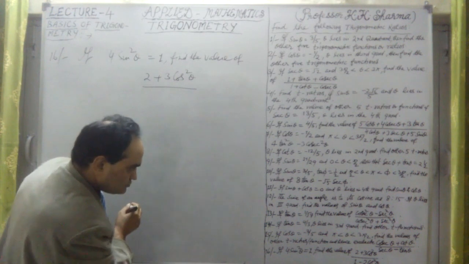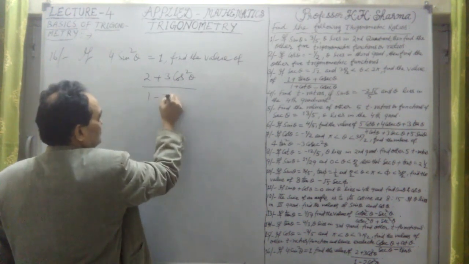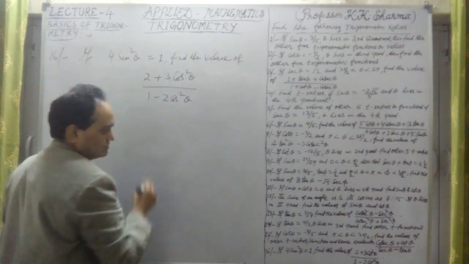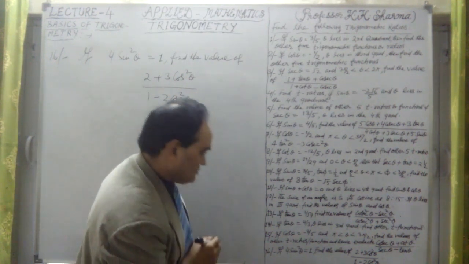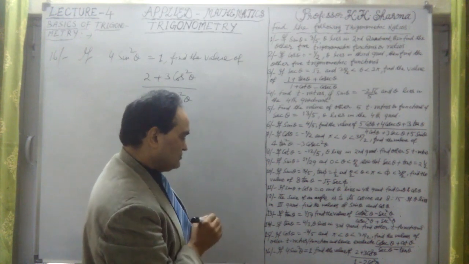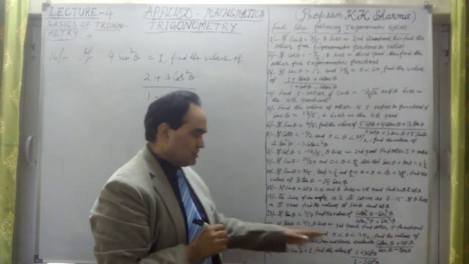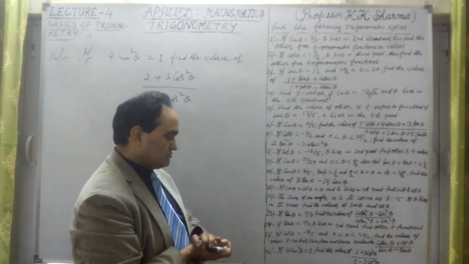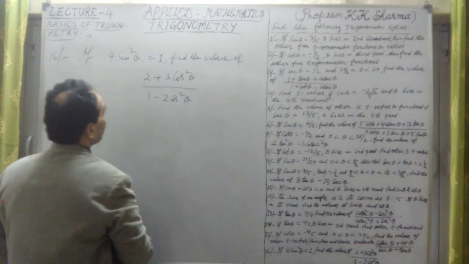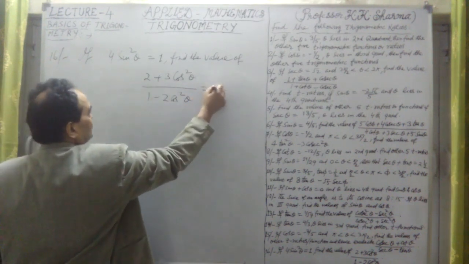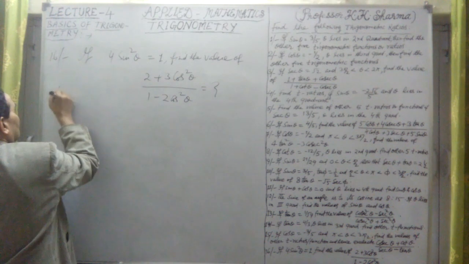2 plus 3 cos square theta divided by 1 minus 2 cos square theta. Only cos square theta is there, right? So we have to evaluate this value. Only this is given, no other trigonometric functions are required. Only cos theta is required, and sin theta is given here. So now let me find the solution.